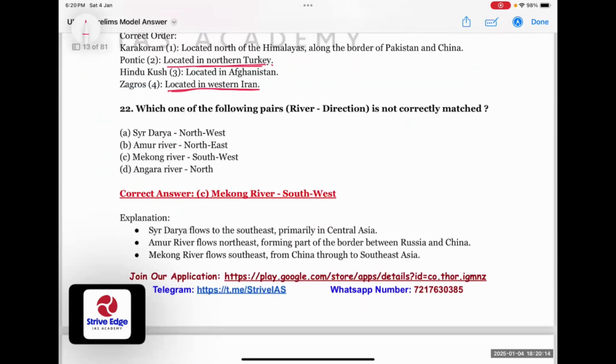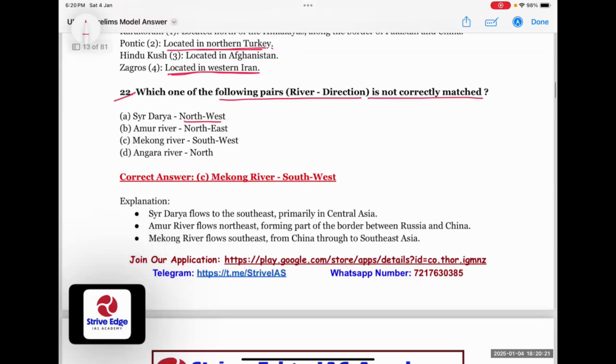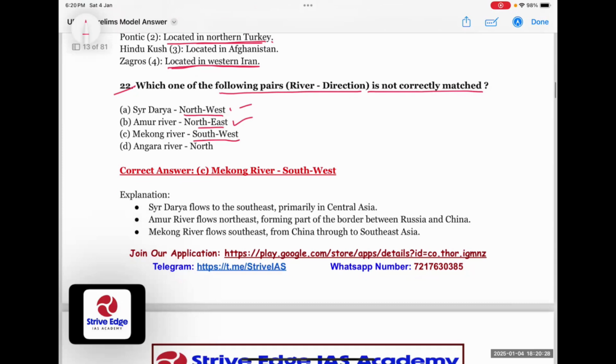Now question number 22. Which one of the following pairs of river and direction is not correctly matched? Syr Darya northwest, that is correct. Amur river northeast is correct. Mekong river flows southeast to the South China Sea, so this is wrong. And Angara river flows north. So the correct answer is C.